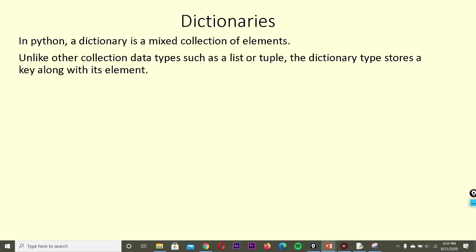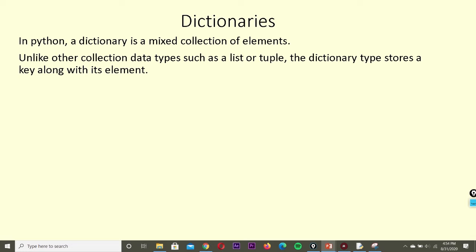What is a dictionary? A dictionary is a mixed collection of elements. So it is also a data type, a collection data type only. Already you know what we mean by collection data type. It has a number of elements. Unlike other collection data types such as list or tuple, the dictionary type stores a key along with its element.